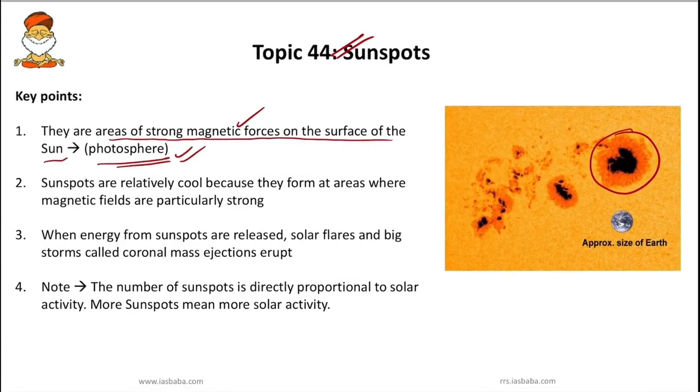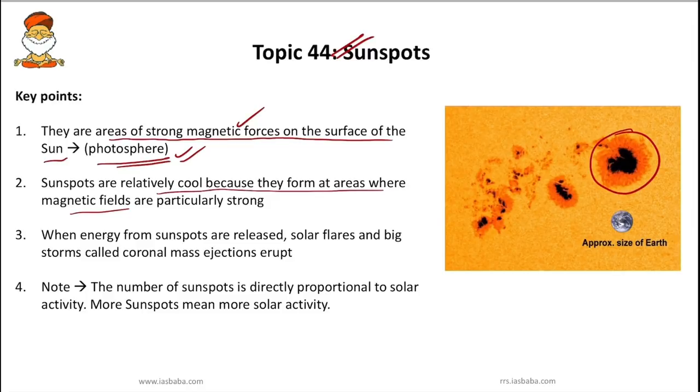Sunspots are relatively cool because they form at areas where magnetic fields are particularly strong, and these magnetic fields are so strong that they keep some of the heat within the sun from reaching the surface. So they are caused by interaction with the sun's magnetic field, which you have to remember. And right now the sun's magnetic field is not fully understood.